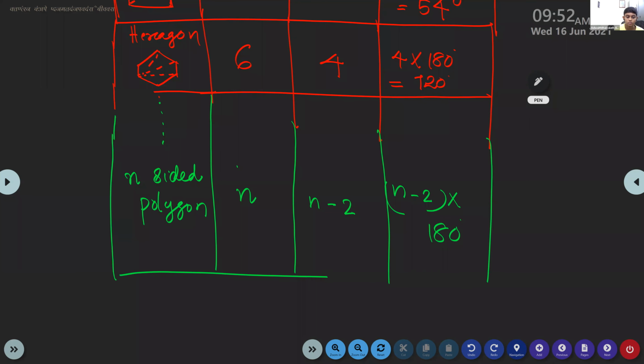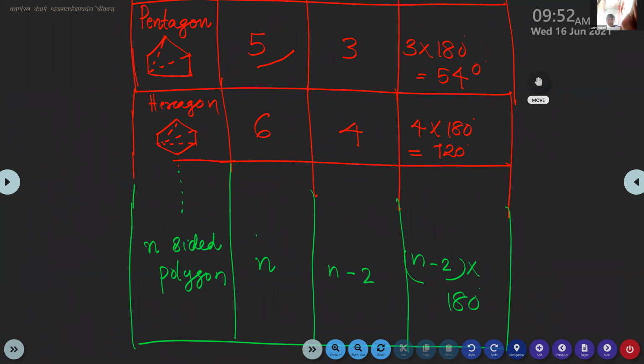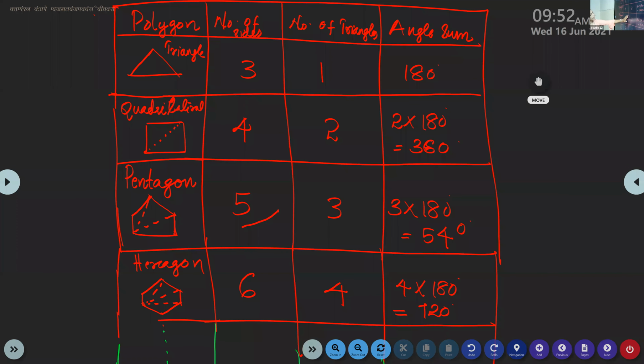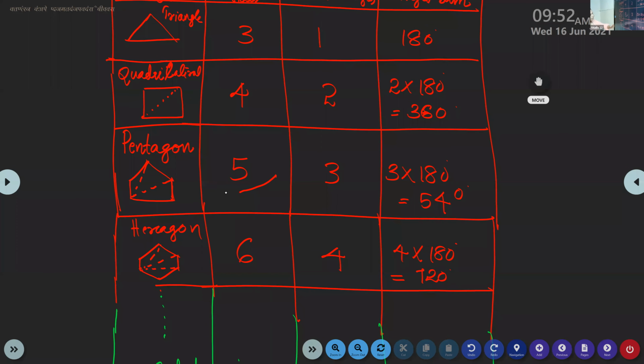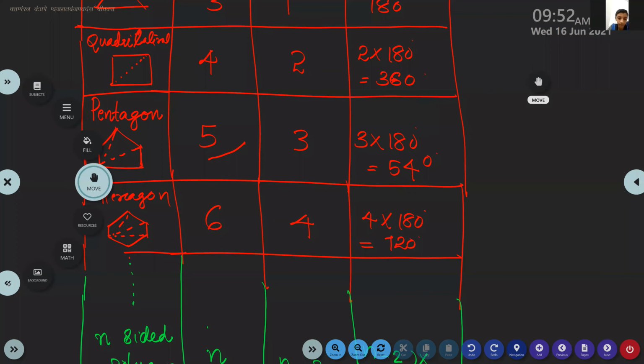Ma'am, can you show? In activity, how much we should write? Only this much. Yes, yes, I'll move the board. Wait. No need of drawing up to decagon. Only up to hexagon. Okay.